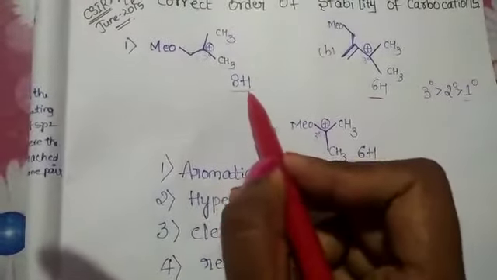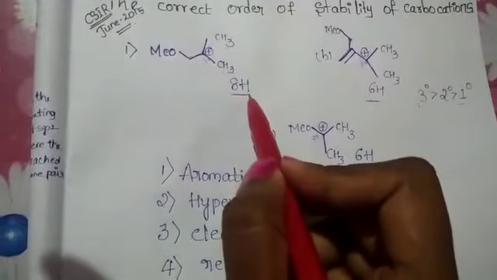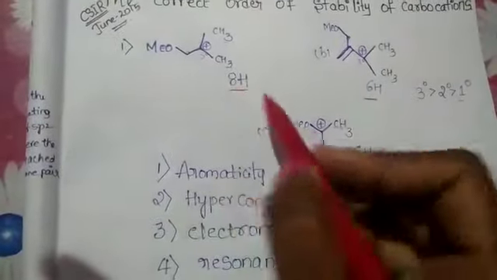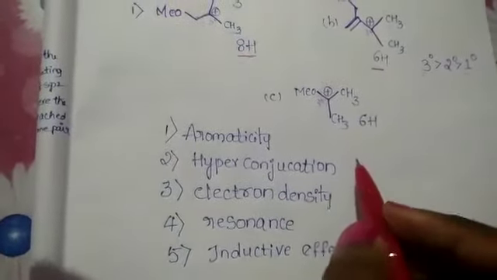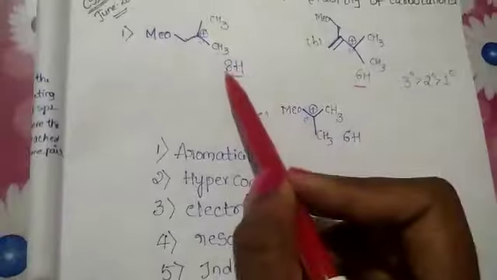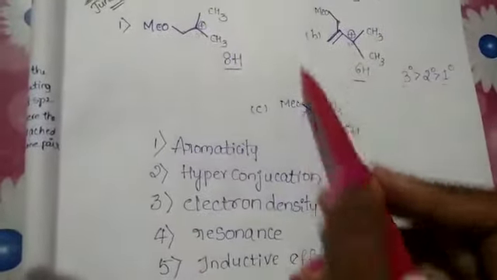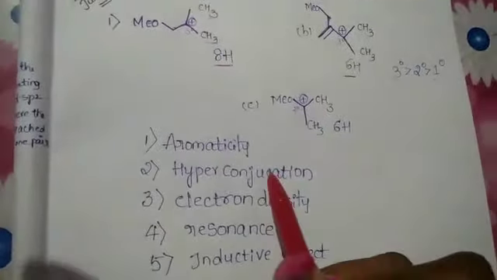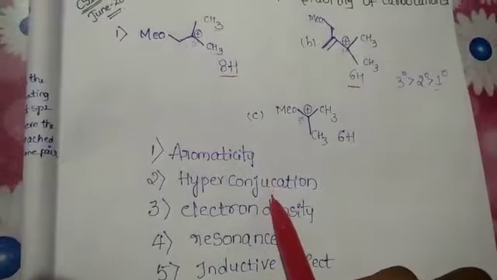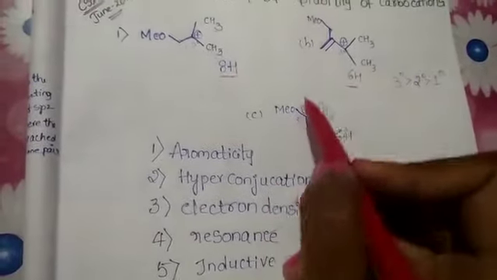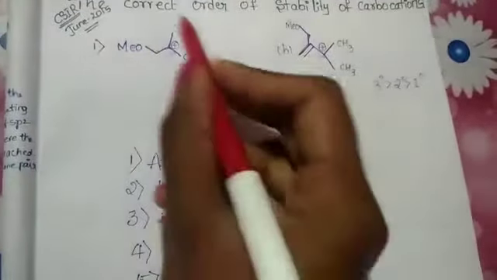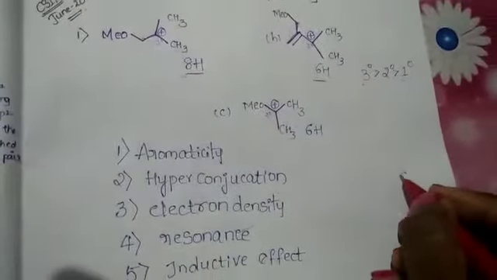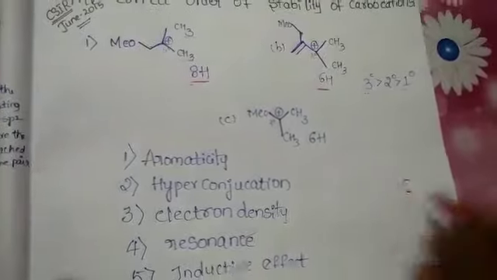But here 8 hyperconjugated structures are present, yet it is not stable, because we take into consideration the resonance and other characters, such as electron density. Aromaticity is not there because all are acyclic compounds. Next, take into consideration the resonance. Here there is no resonance, hence this is least stable. Here I will write A.